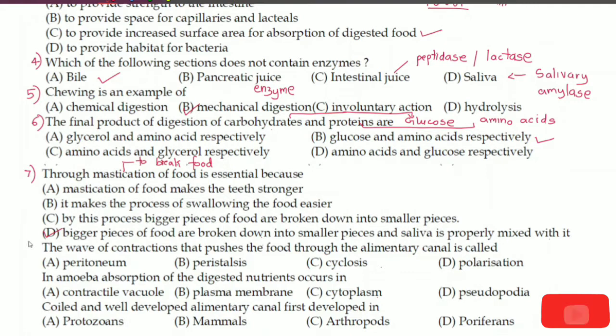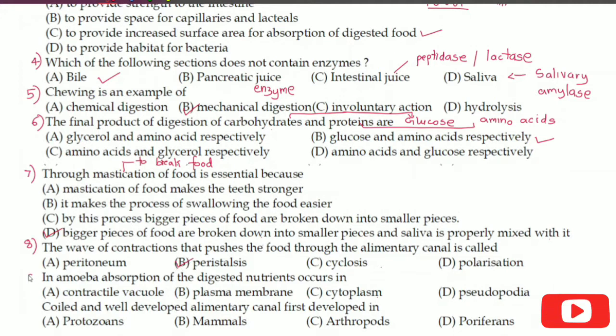Let us move on to question number 8. The wave of contraction that pushes the food through the alimentary canal is called peritoneum, peristalsis, cyclosis, or polarization. The wave of contraction movement that helps the food to pass through the alimentary canal is known as peristalsis, and it is option number B.